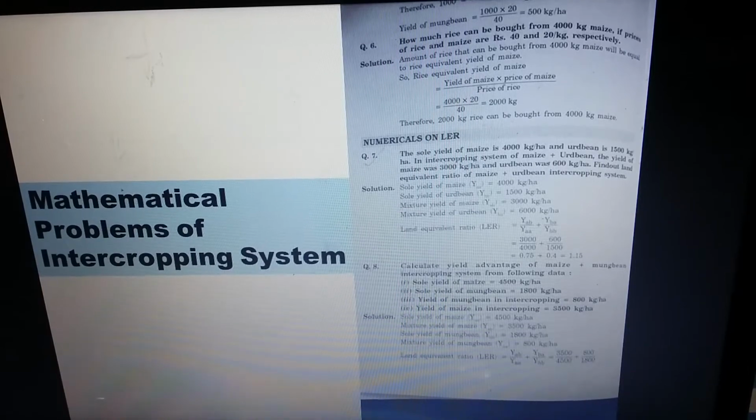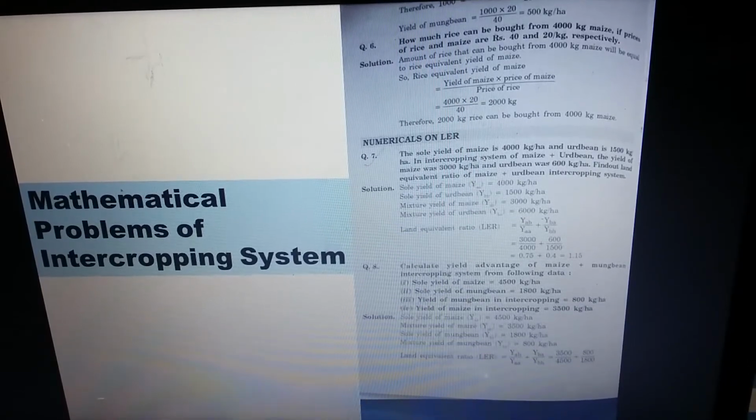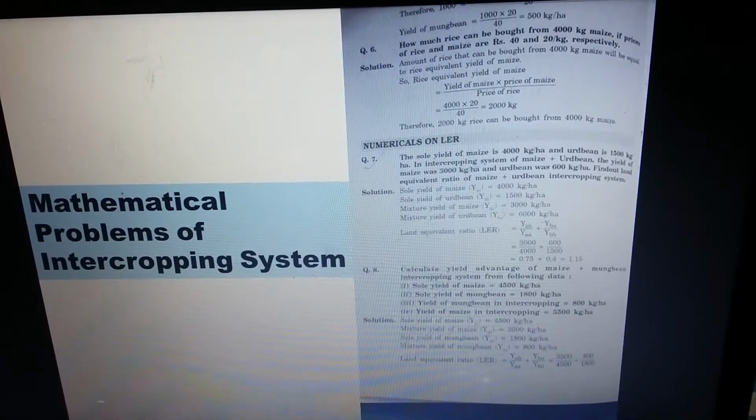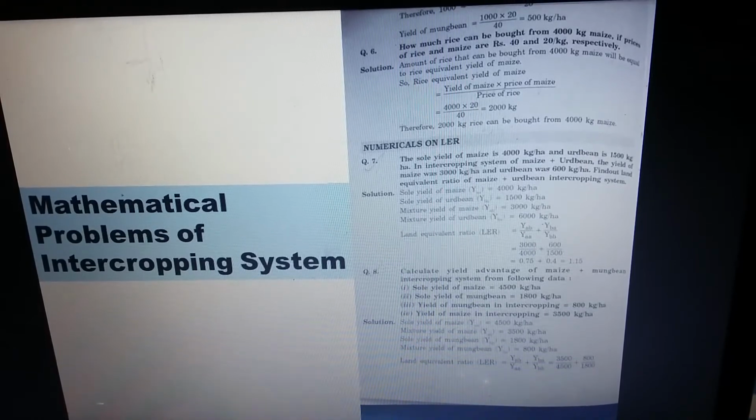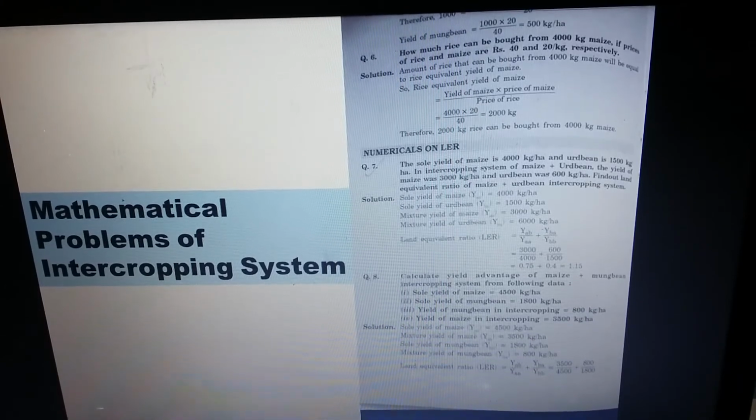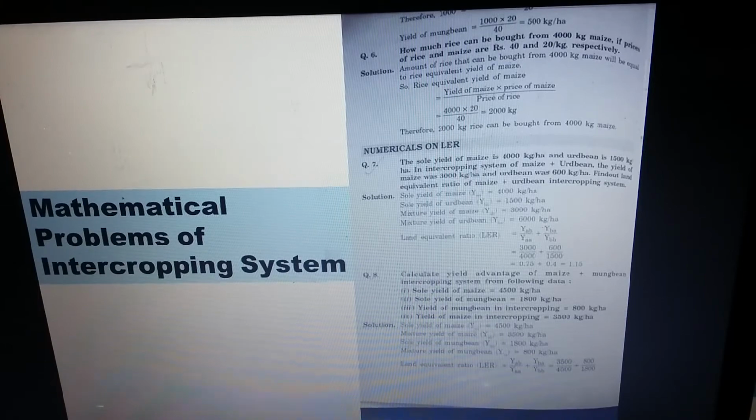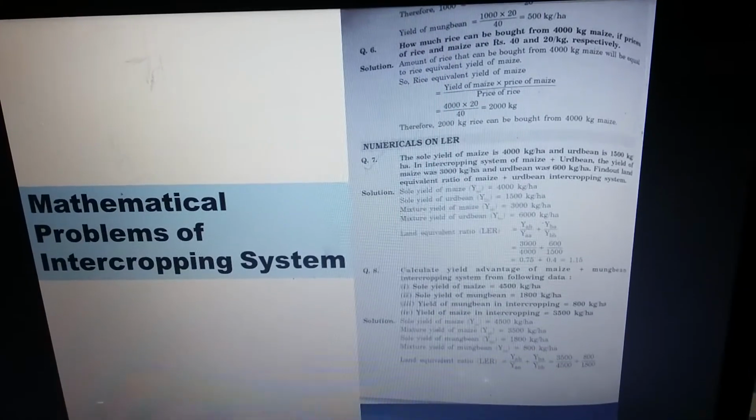So you know the formula of land equivalent ratio from my previous class. LER equals YAB divided by YAA plus YBA divided by YBB. YAB means the intercrop yield of A crop, suppose maize, divided by YAA, the sole crop yield of A crop, that means the sole crop yield of maize, plus YBA, the intercrop yield of B crop, that means woodbean, the yield of woodbean in an intercropping system, divided by the sole crop yield of woodbean, crop B.